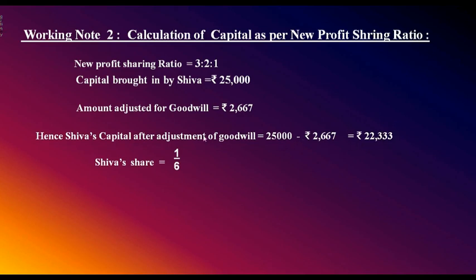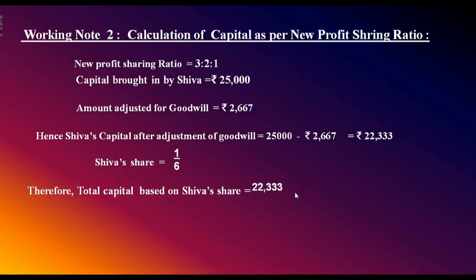22,333. Shiva's capital after adjustment of goodwill is 22,333. How much is Shiva's share? Shiva's share is 1/6. So for 1/6th share, how much is his capital? 22,333 is his capital. Therefore, total capital based on Shiva's share equals 22,333 into 6/1. 1/6 inverse. 6/1 comes to how much?